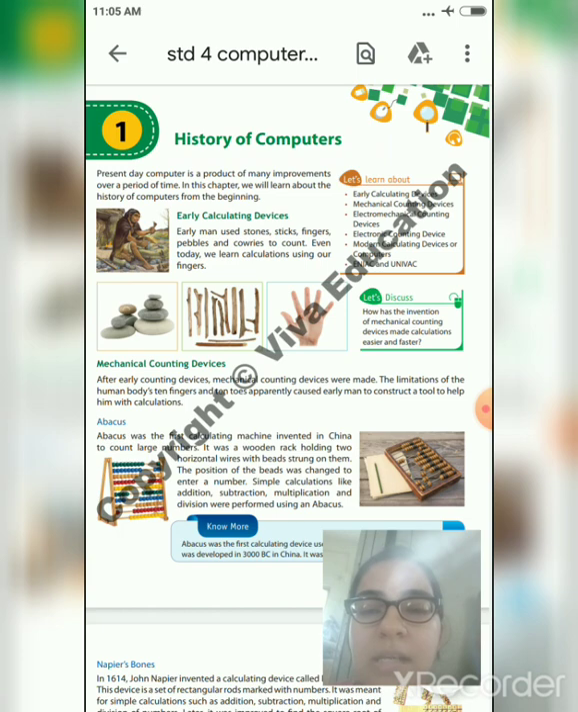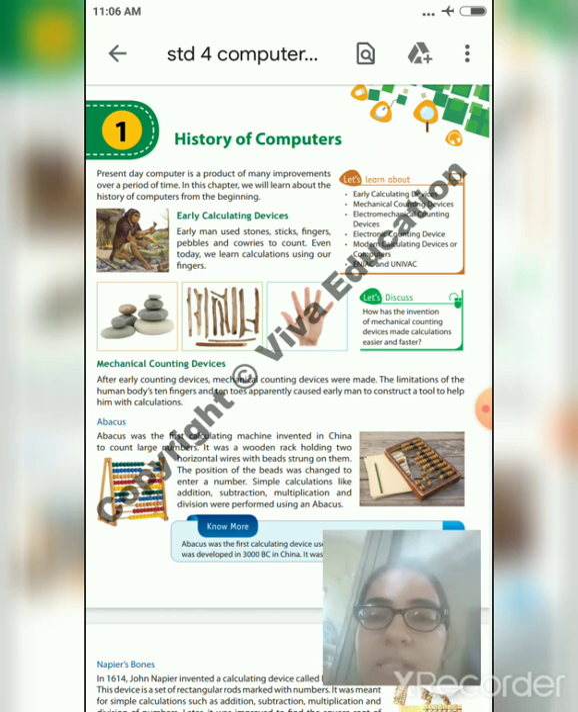The abacus was the first calculating machine, invented in China to count large numbers. It has a wooden rack holding two horizontal wires with beads strung on them. The position of the beads was changed to enter a number. Simple calculations like addition, subtraction, multiplication and division were performed using an abacus.